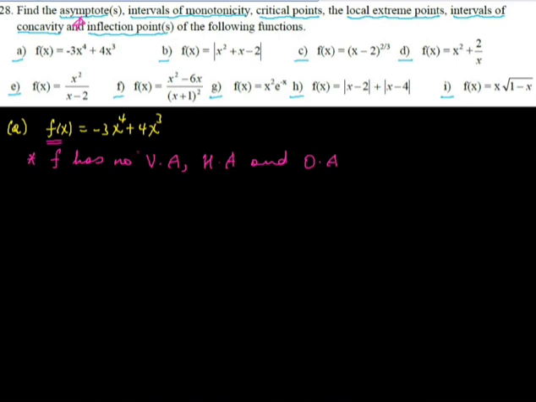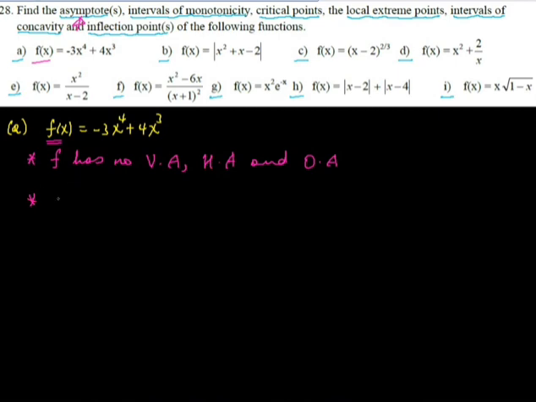If you want to know how an asymptote can be obtained using the limit concept, you can see questions number 4 and 5. I have made and released a video for questions four and five. You can watch how vertical asymptotes and horizontal asymptotes of any function are calculated using limits. So this is for the first part: the function in A has no asymptotes at all. So we move on. The next thing is intervals of monotonicity.